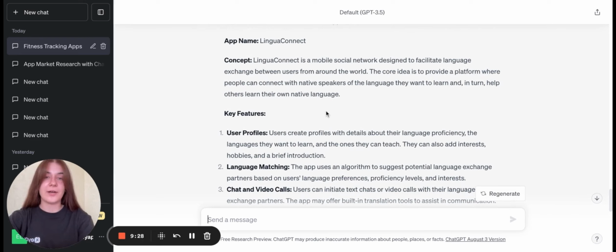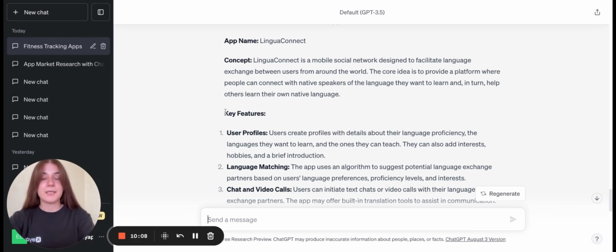Which consists of an app name, but of course in the future it will be needed to come up with some brand name and with app store optimization. We remember that despite the fact that ChatGPT can help a lot in app store optimization, we need to do this work manually, and artificial intelligence cannot replace the app store optimization specialist at this stage, because artificial intelligence cannot evaluate how popular the keywords are, for example, or how much traffic they can bring to your application, as well as how to use them in text metadata.